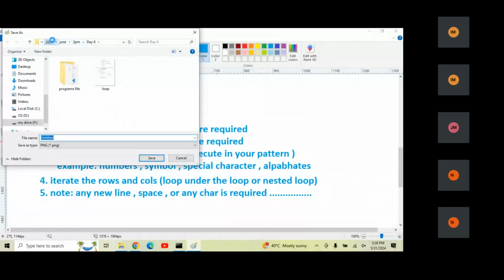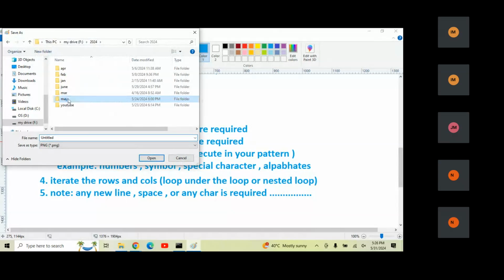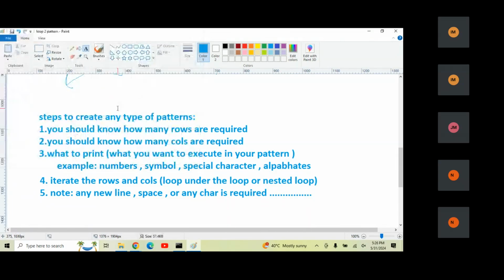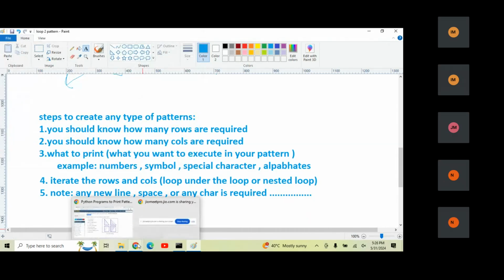Okay, so let me save this image. Now let's draw a particular pattern.